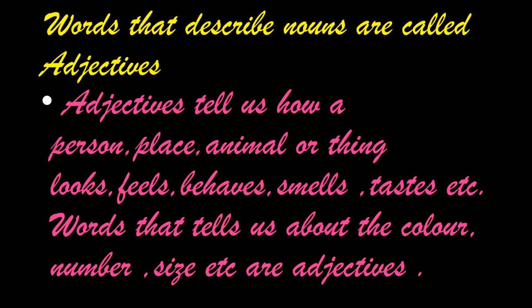Words that tell us about the color are all describing words. Red, blue, green, yellow, orange, all are describing words. All numbers, 1, 2, 3, 4, are describing words. Size, big, small, huge, are also describing words. These are adjectives because they are used to describe the noun, a person, place, animal and thing.